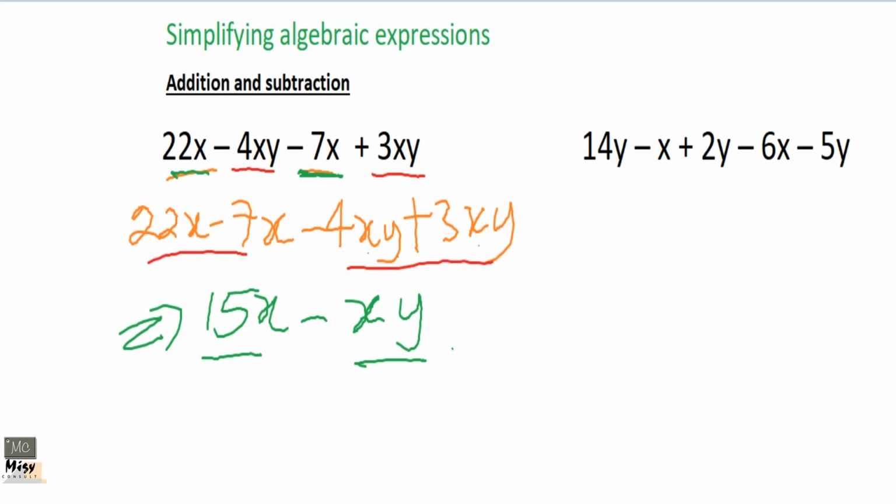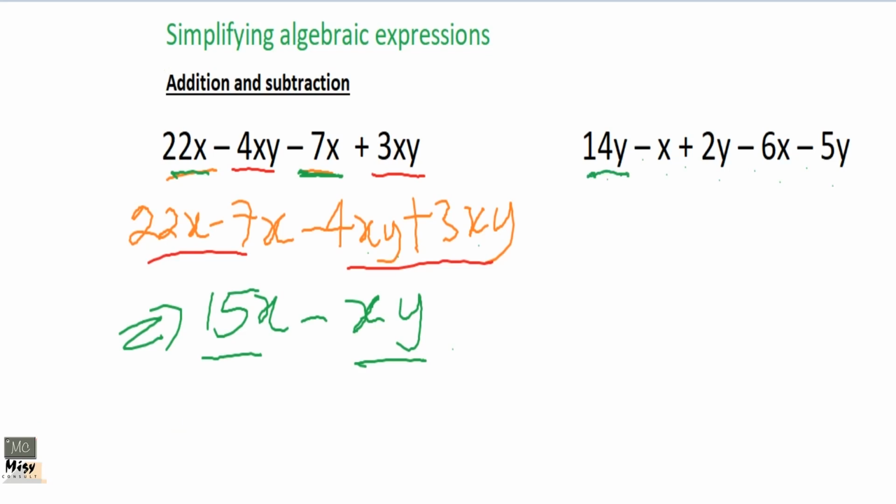Now let's get to the one on our right. We have how many terms? 1, 2, 3, 4, 5 terms. 5 terms, but it's an expression. So it's just a phrase with words in them. So we are now coming to identify. You can see I counted 1, 2, 3, 4, 5 because they are separated by a minus, a plus, a minus, a minus. Okay, so they are now individual terms. Okay, now let's see the like terms among them.